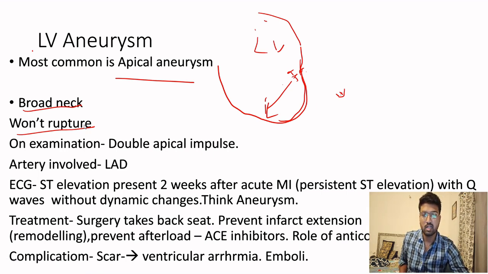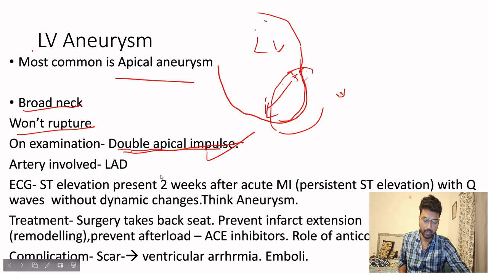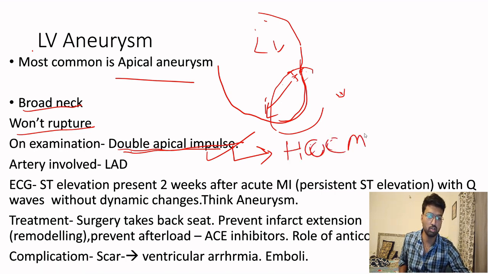What will you find on examination? Double apical impulse will be seen. Why will there be two impulses? The first impulse will be coming from the apex. Okay, the apex you are feeling with the hand, you will feel the apex, and then the second impulse is the LV aneurysm, the bulge. You will feel the bulge. So there will be two apical impulses, that is the double apical impulse. Okay. Can you name one more condition in which you will see a double apical impulse? It is HOCM. In HOCM you can see a double apical impulse.